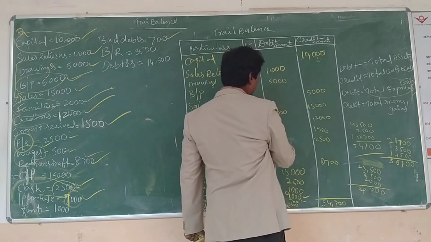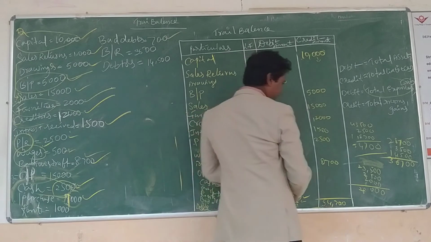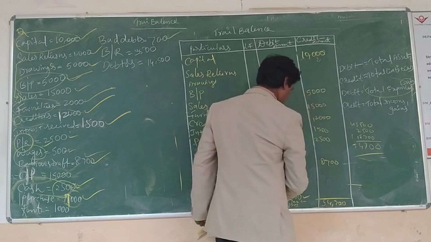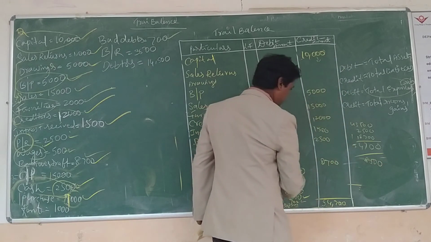Let us add again. 1,000, 6,000, 8,000, 8,500, and 15,000.